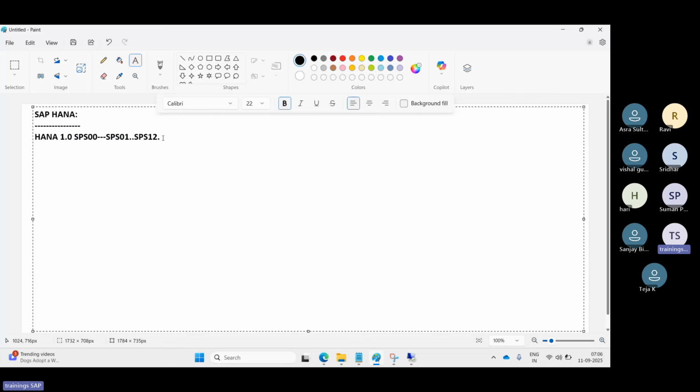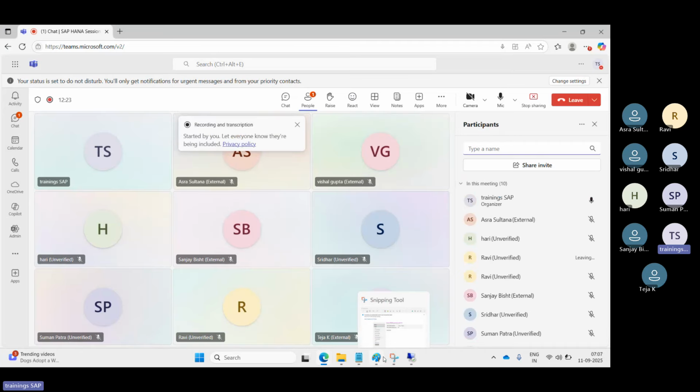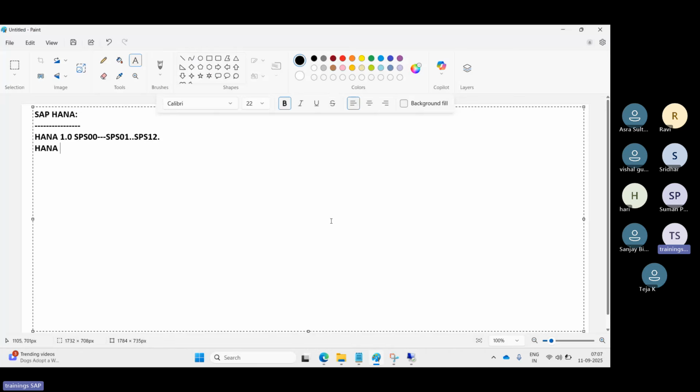They made some changes at the architecture level, and then changed the naming convention to HANA 2.0. So when the Robo 1.0 movie came, that was Robo, HANA 1.0. When 2.0 was released, that's 2.0 here. Then here we have 00, 01, 02, 03, 04, 05, 06, 07 and 08, which is the latest patch level within HANA 2.0. 08 is the latest support pack level from SAP.